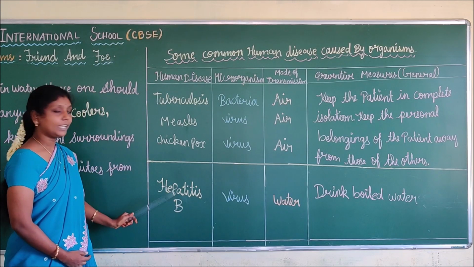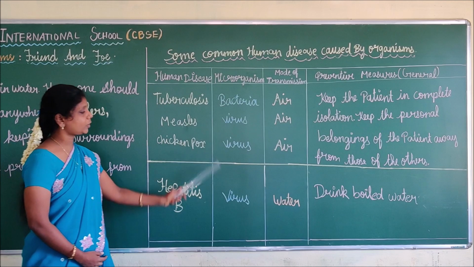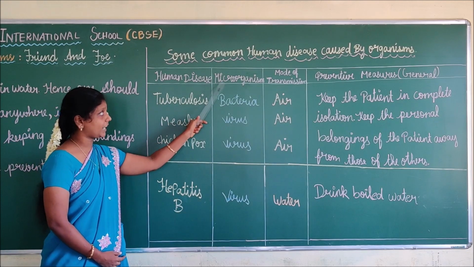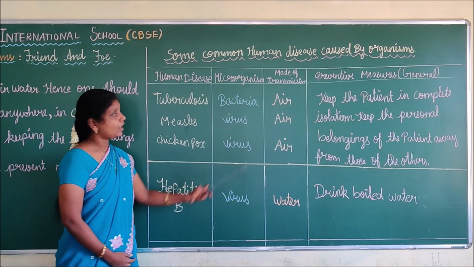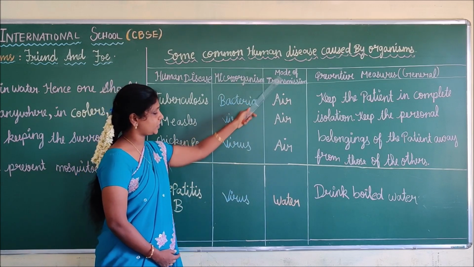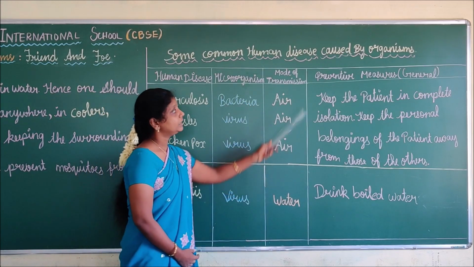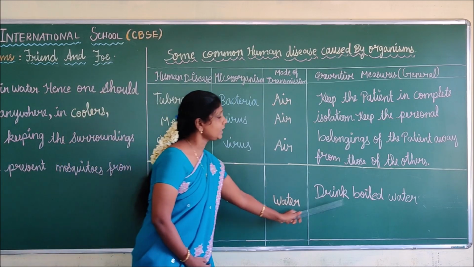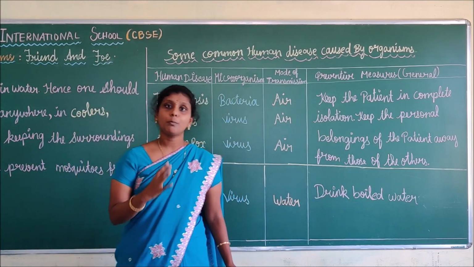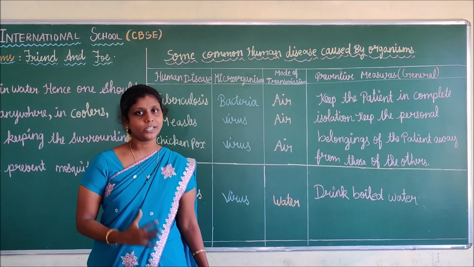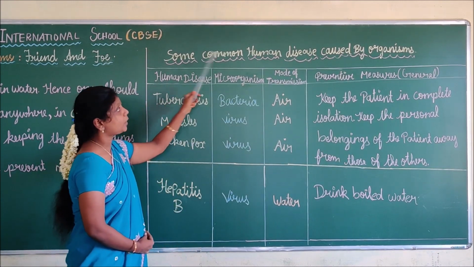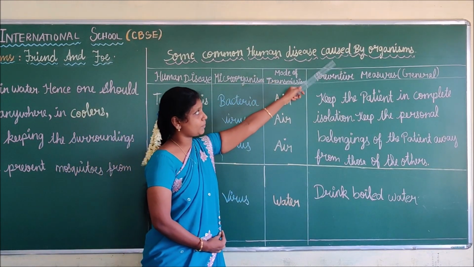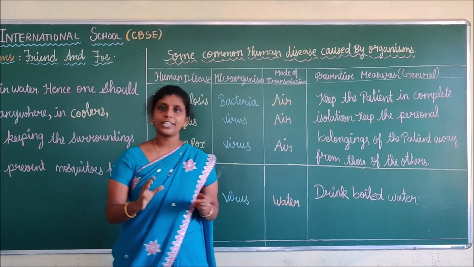Next, hepatitis. Human disease called hepatitis B. How is it caused? It is caused by a microorganism called virus. How does it spread? The mode of transmission is water. The preventive measure for hepatitis B disease is to drink boiled water. We should drink boiled water.